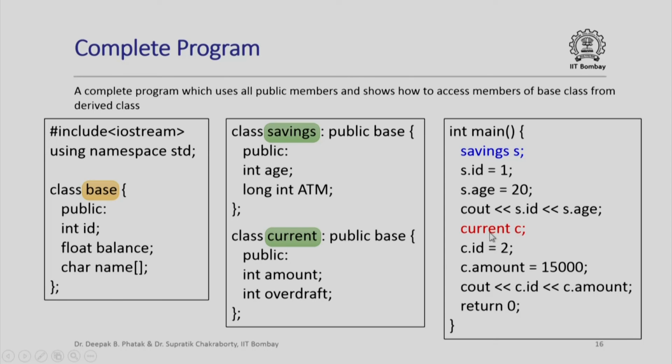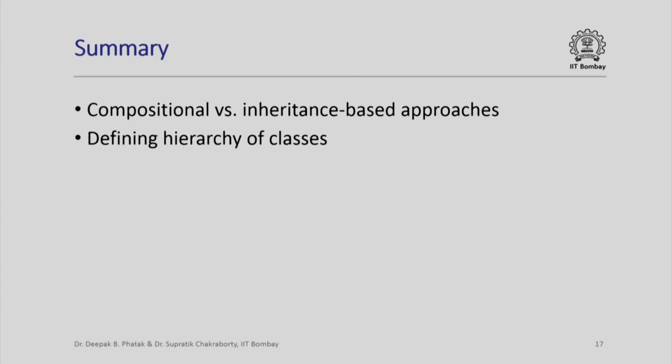Similarly, C is an object of the current class, and I could say C.id is assigned 2, where I am really accessing a data member of the base class from which the current class is derived, or I could say C.amount is 15,000, in which case I am accessing the data member amount of the current class directly. So this is a simple C++ program which shows how you can access different data members of derived classes and their base classes. So in summary, in this lecture we looked at compositional versus inheritance based approaches to represent a hierarchy of information, and we also saw how to define a hierarchy of classes.